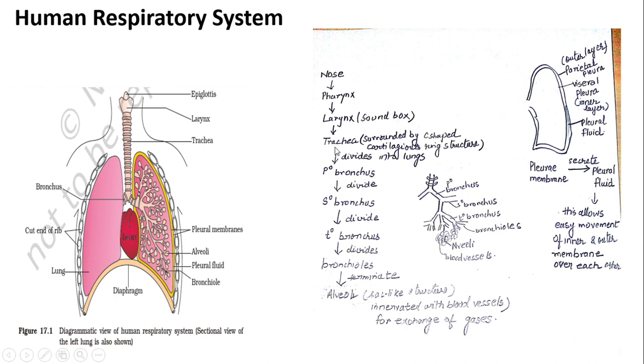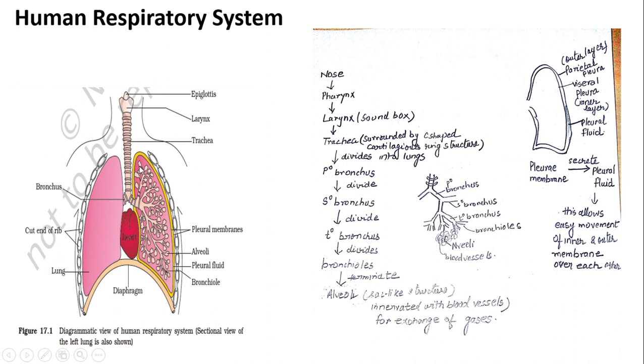This larynx further opens up into a muscular tube-like structure called the trachea, which is supported by C-shaped cartilaginous rings, which you are seeing over here. This trachea divides into left and right bronchus. If they further branch, they are called secondary bronchus. If the secondary bronchus further branches, they are called tertiary bronchus. And ultimately, they branch into structures called bronchioles. These bronchioles will terminate into bulb-like or sac-like structures called alveoli.